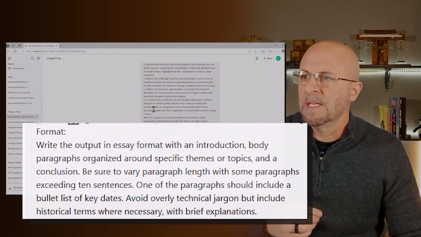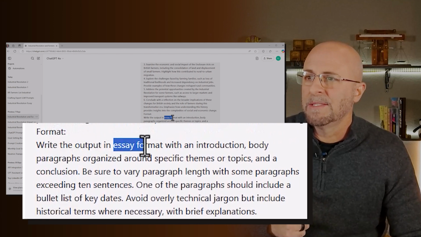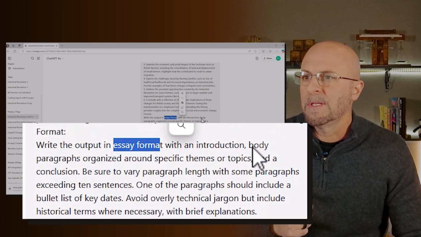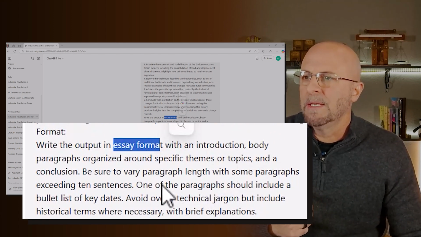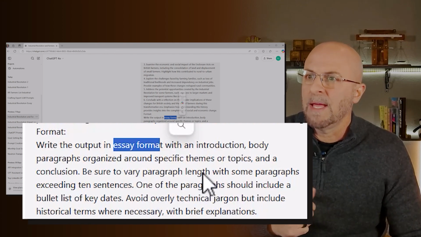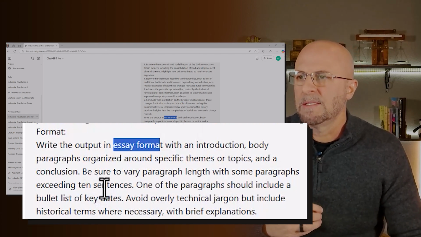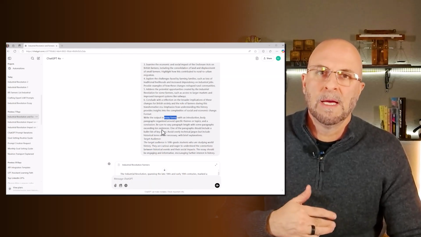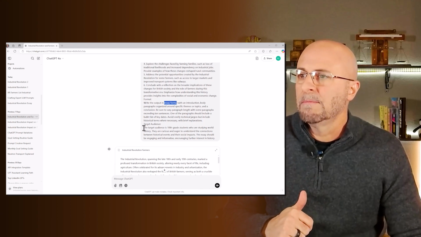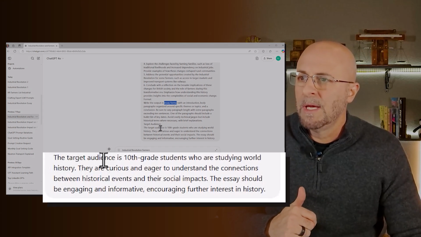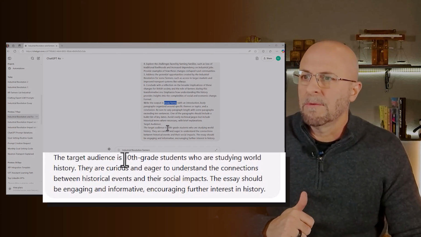Finally here, you can see that I've created the format. Again, this is an essay and it does some of the specifics. I also dropped in that I want to vary the paragraph length with some paragraphs exceeding 10 sentences, which gave me a really nice varied output. And then finally here we have target audience. And again, the target audience is a 10th grade student.